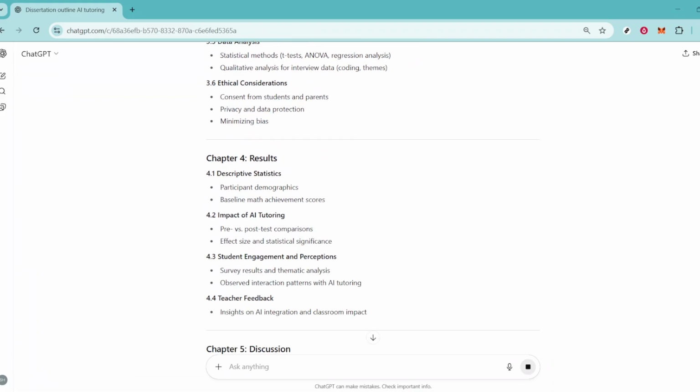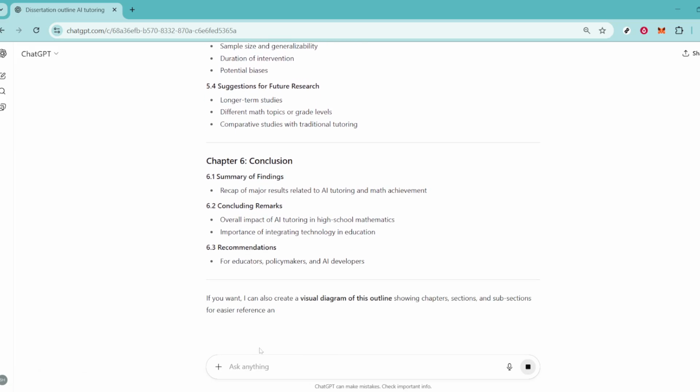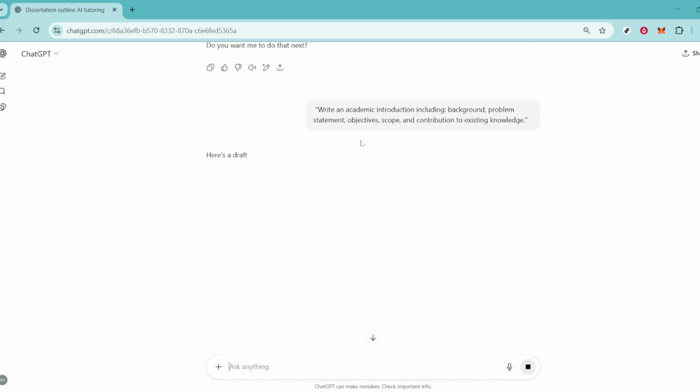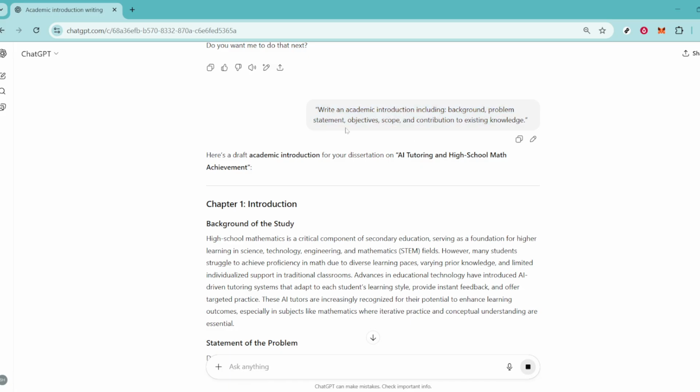Once we have our outline, it's time to refine our focal points and what we specifically hope to explore within this vast topic. We'll turn to ChatGPT and effectively articulate what your research requires. A good strategy is to be explicit in your requests. For instance, if you're looking to craft a compelling introduction, specify exactly what elements you want included, such as the objectives and problem statements, and make sure to use an academic tone suitable for scholarly work.